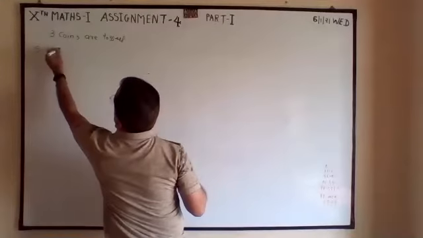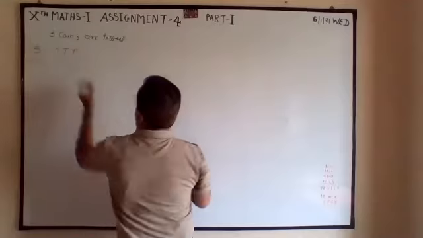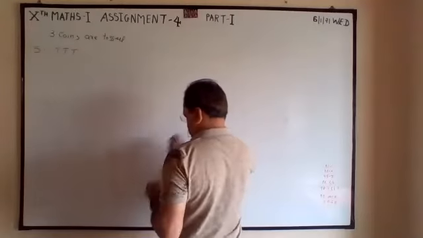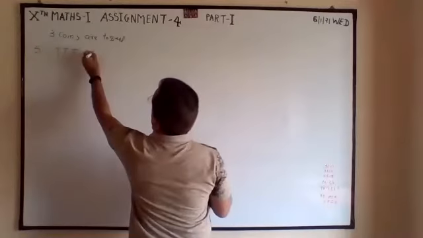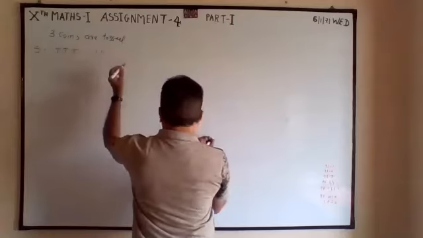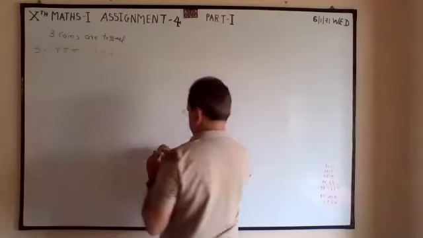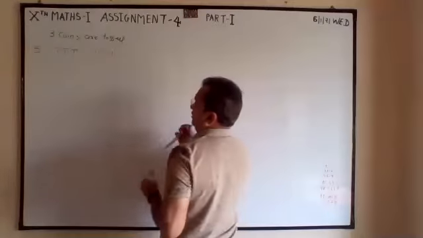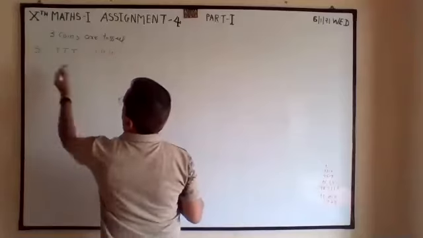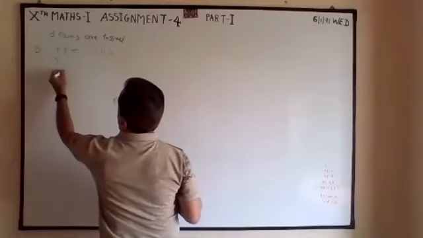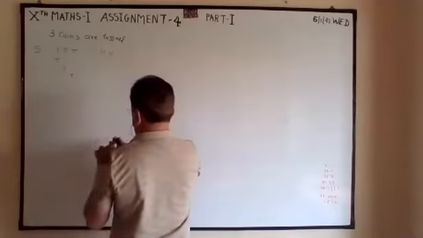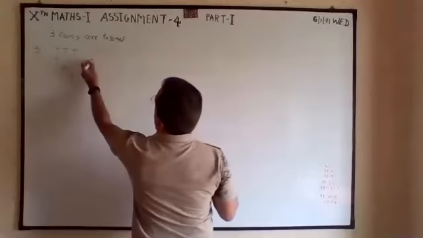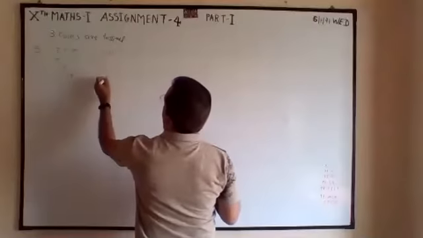Write all T, write all H. Now 7, this type or this type. So first, second, third. First, second, third.